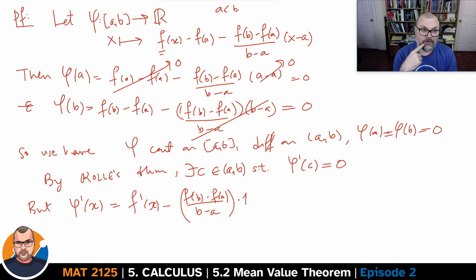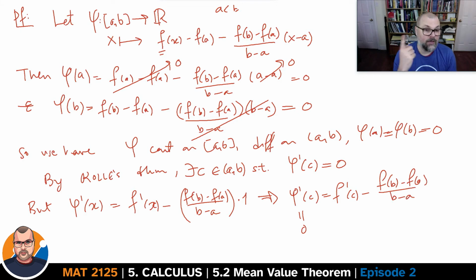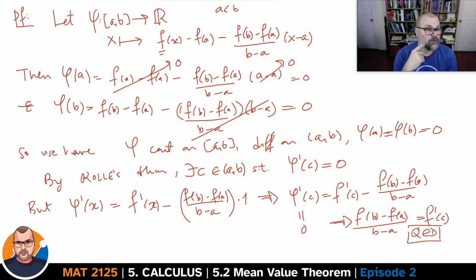If I substitute x by c, I get phi prime at c, which I know is 0, being equal to f prime at c minus f at b minus f at a divided by b minus a, which means that f at b minus f at a over b minus a is equal to f prime at c. And this, my friends, concludes the proof.